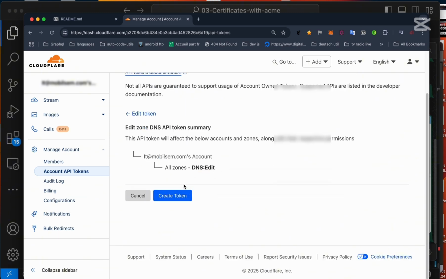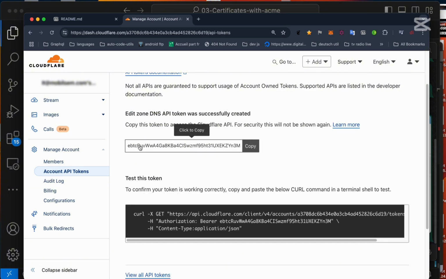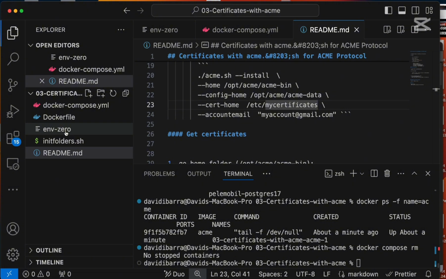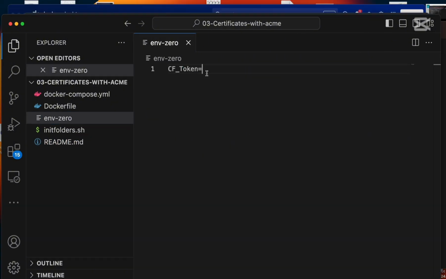Continue, create token, and we are going to get a token. We copy this token, go to the project, and add the token to the file containing the environment variables. The variable is used by Acme to connect to Cloudflare and create the DNS record to automate certificate creation.